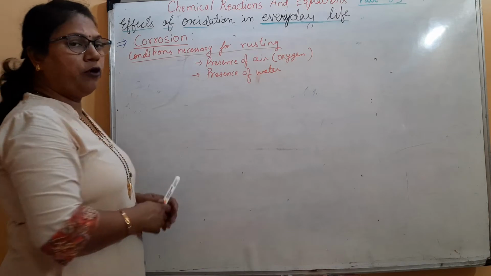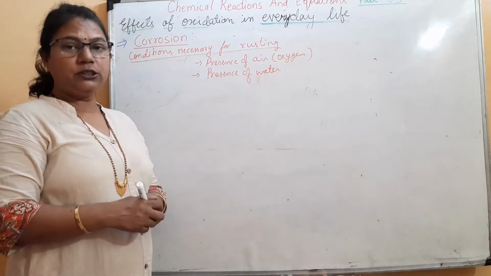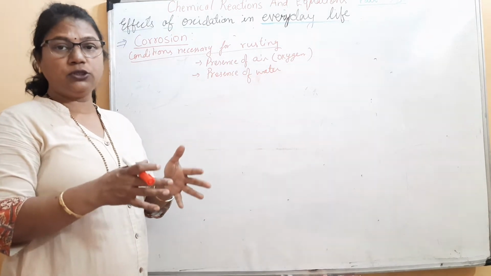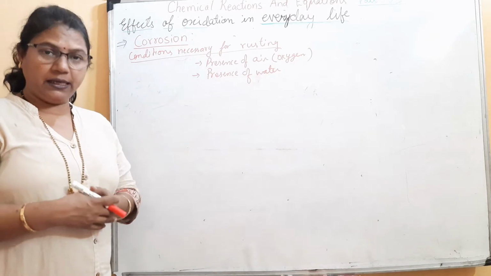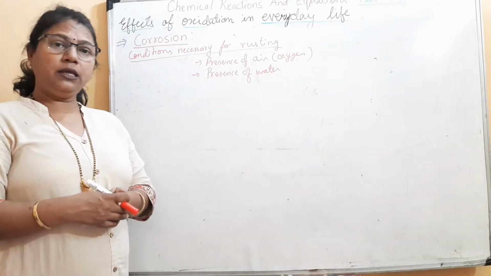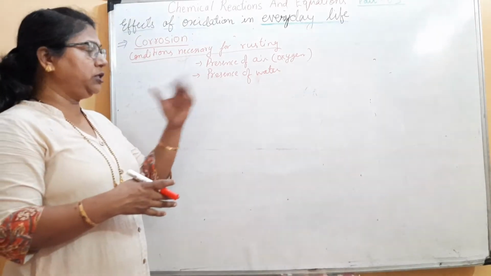Conditions necessary for rusting: the presence of air and the presence of water. We can say it's the presence of moisture or any acids or acidic gases. Okay. Now listen carefully. Let us take up one activity to prove that moisture is necessary.